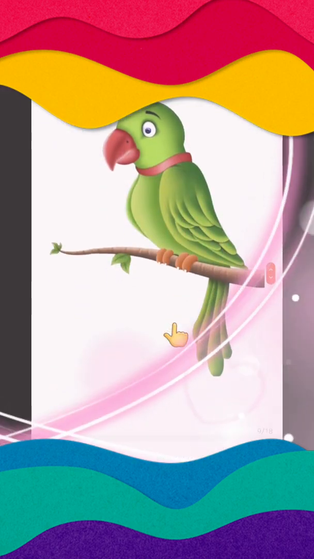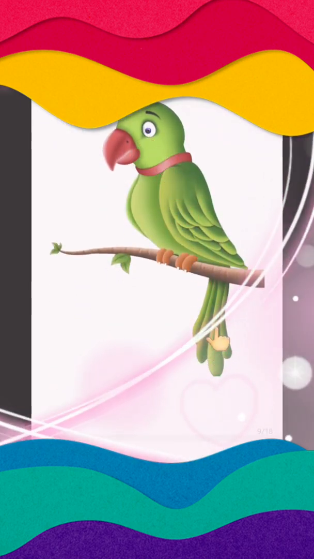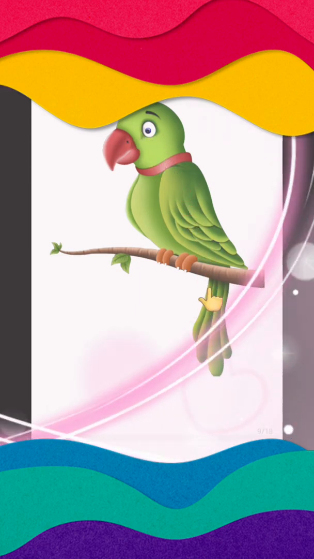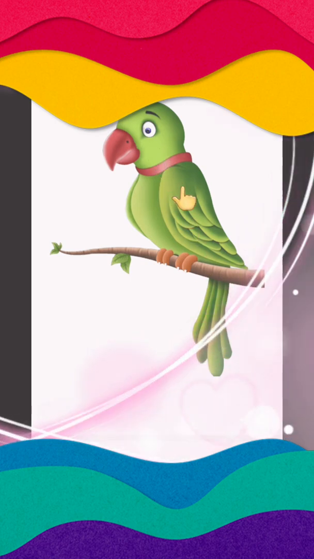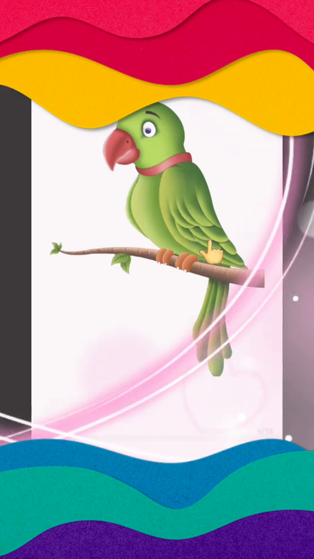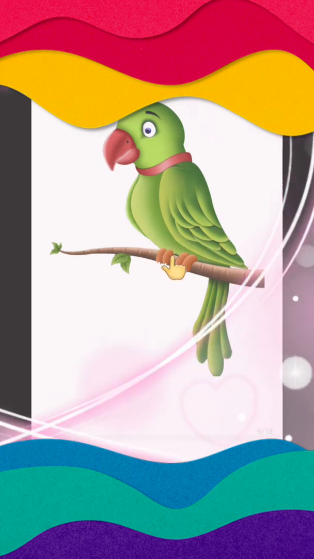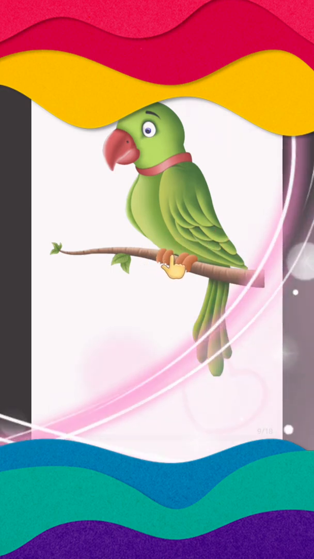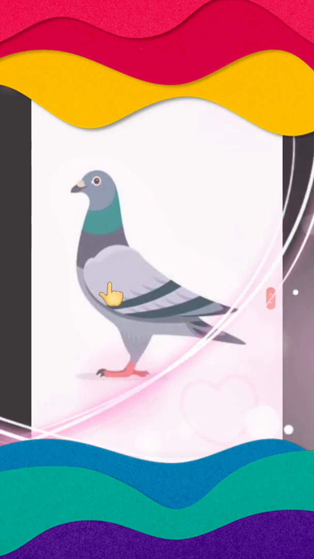Now this is a very cute bird that loves to mimic your voice. आपकी voice को ये क्या करता है, कॉपी करता है. जैसे आप बोलते हो, इसको हम बड़े प्यार से क्या बोलते हैं, मियाँ मिट्ठू. Which bird is this? Papa parrot. This is a papa parrot. Very good.